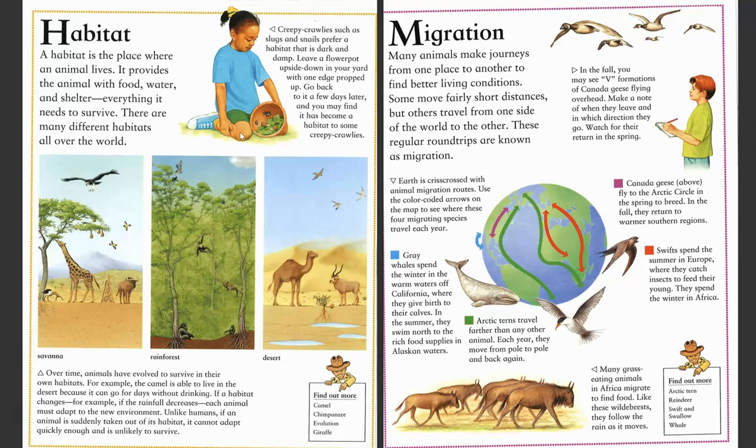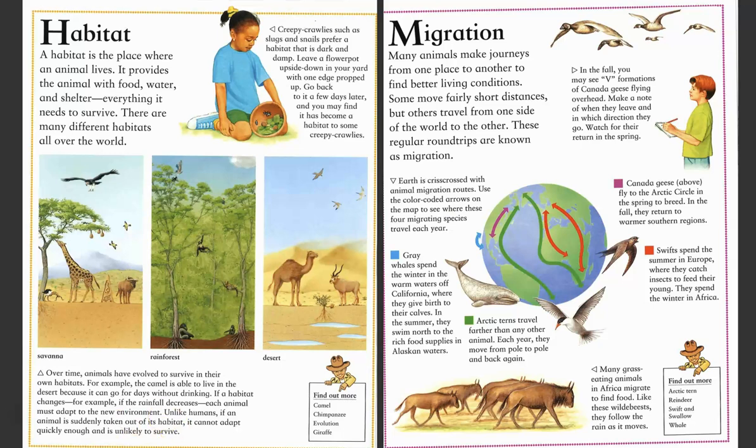Over time, animals have evolved to survive in their own habitats. For example, the camel in the desert is able to live in the desert because it can go days without drinking water. If a habitat changes, for example, if the rainfall decreases, each animal must adapt to the new environment. Unlike humans, if an animal is suddenly taken out of its habitat, it cannot adapt quickly enough and is unlikely to survive.